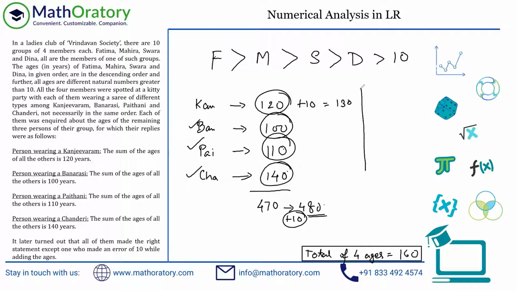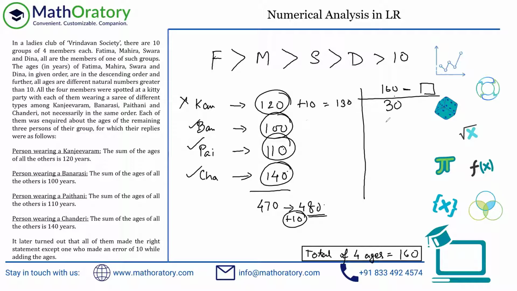So let me exclude all of these numbers from 160. So 160 minus whatever number we have to get the correct ages. So for this person, it is 160 minus 130. This is the correct one. This is the incorrect one, by the way. Let me put a cross for this as well, right? So this person has given the wrong information. So 160 minus 130, this person is 30 years old.